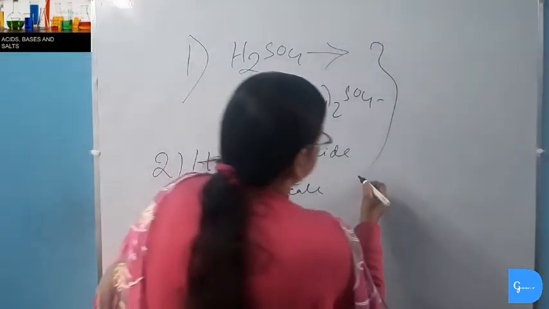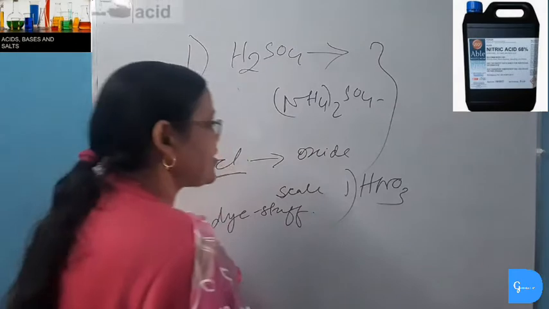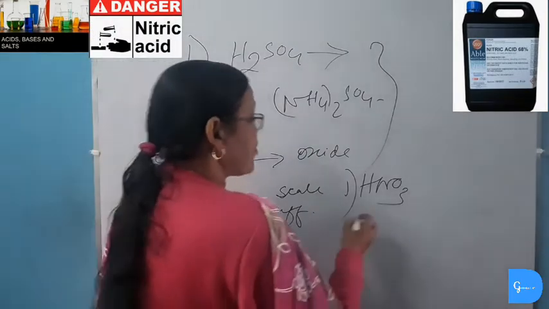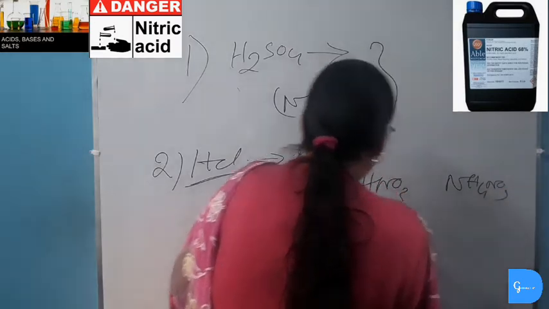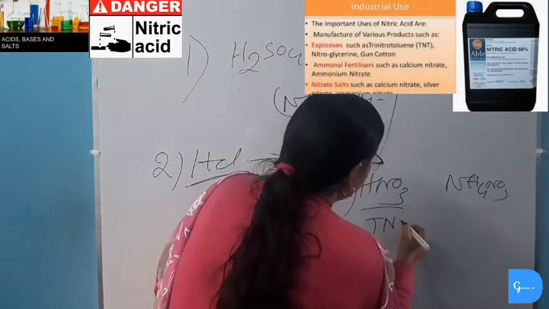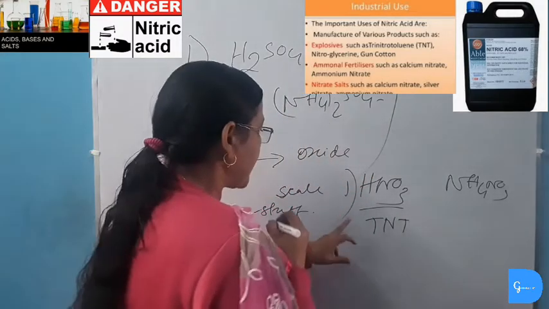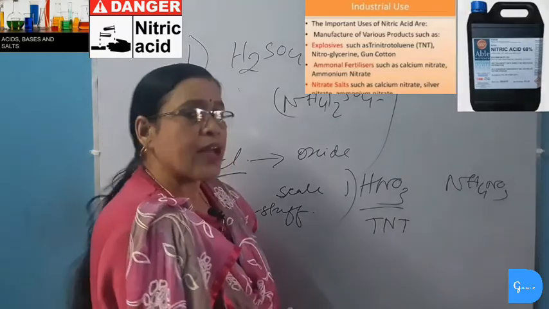Now nitric acid. Nitric acid is also used for making fertilizers like ammonium nitrate. Nitric acid is used for making the explosive TNT, trinitrotoluene. Nitric acid is also used for making paints, dyes and chemicals.